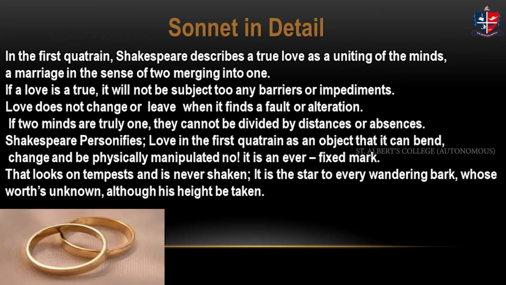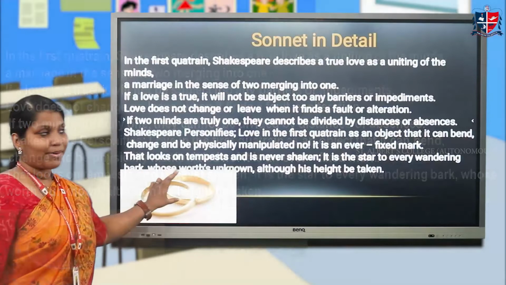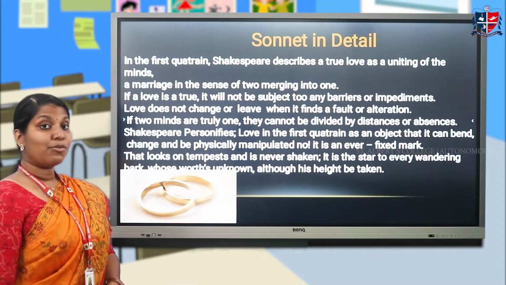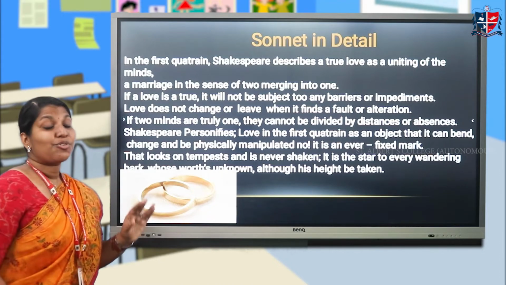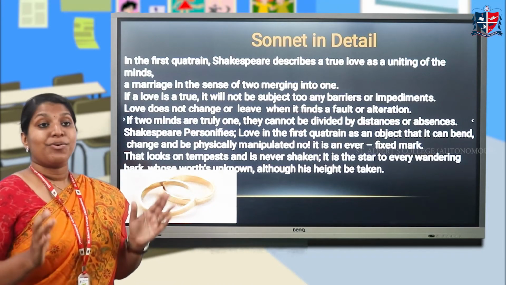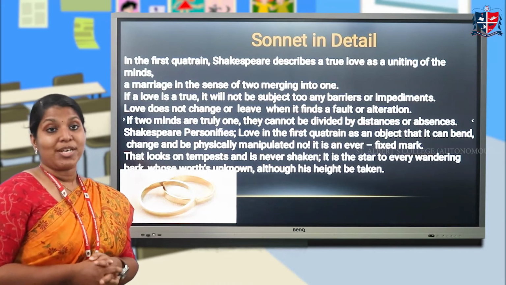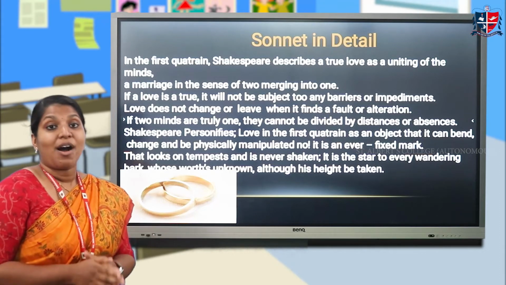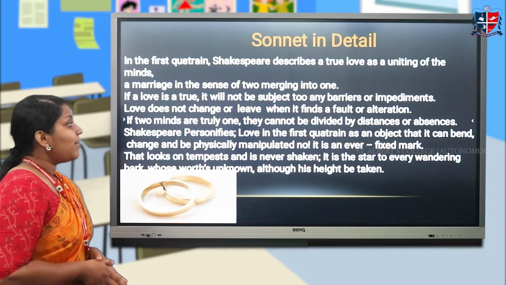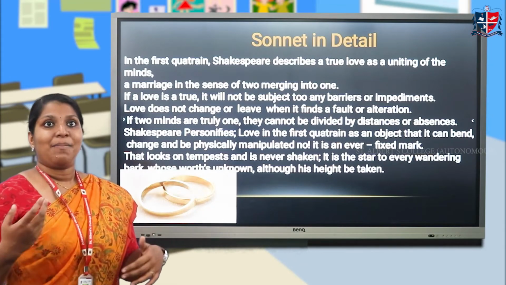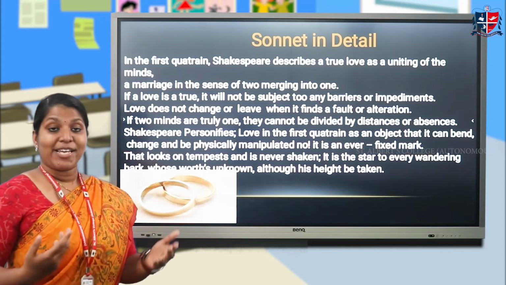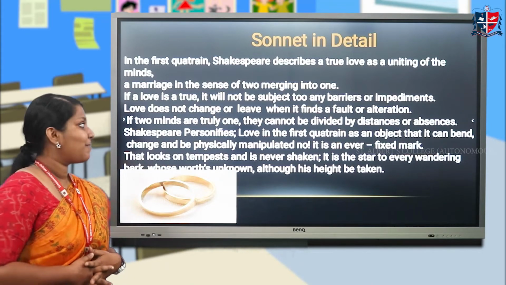So, the sonnet in detail. In the first quatrain, Shakespeare describes true love as the uniting of two minds, two hearts. It is based on the impediments or obstacles a person faces during a relationship.